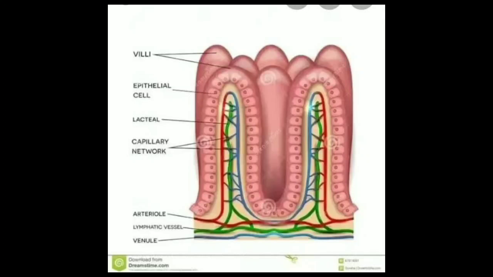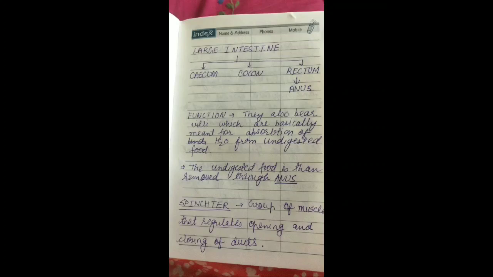Now mind it, children, wherever in your body the exchange of material occurs, that part is always going to have three properties. They are going to have a thin and delicate membrane, then a rich supply of blood, and third, a large surface area. Since the villi have all these three properties, that is why the digested food absorption is done in the part ileum.